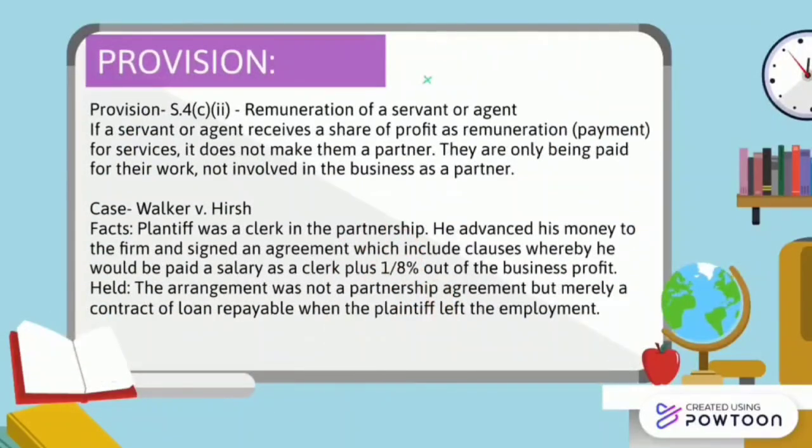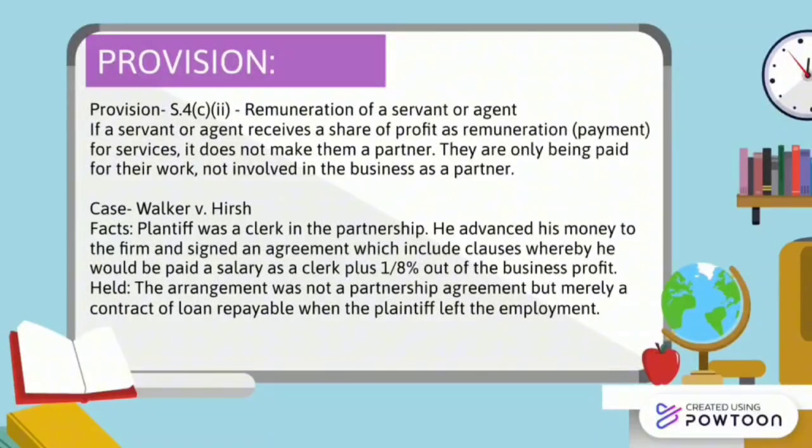Provision. We have chosen to focus on Section 4, Subsection C, Subsection 2, remuneration of servant or agent. If a servant or agent receives a share of profit as remuneration, payment for service, it does not make them a partner. They are only being paid for their work, not involved in the business as a partner.